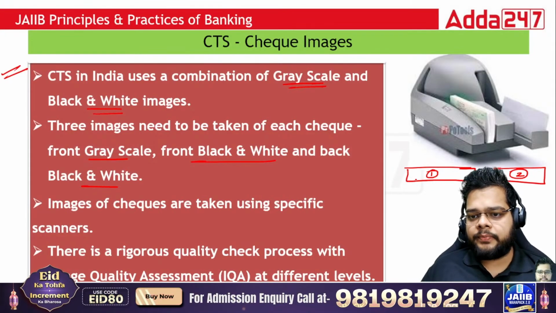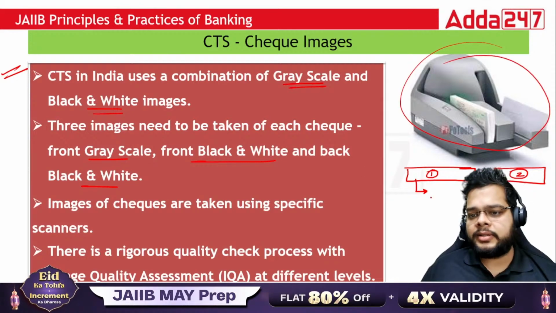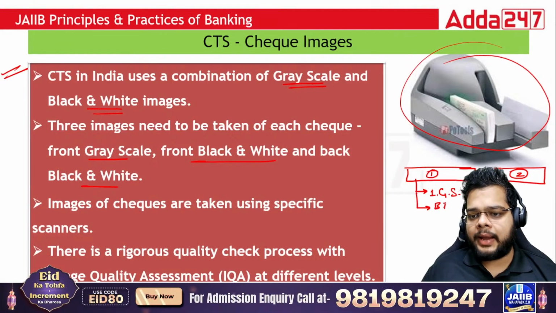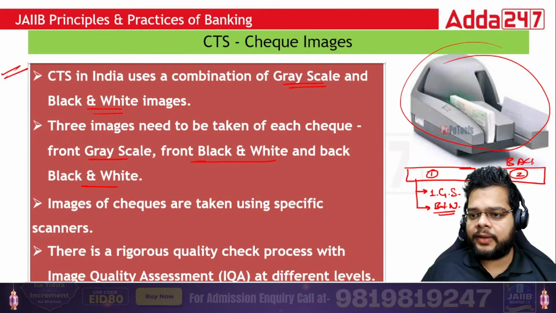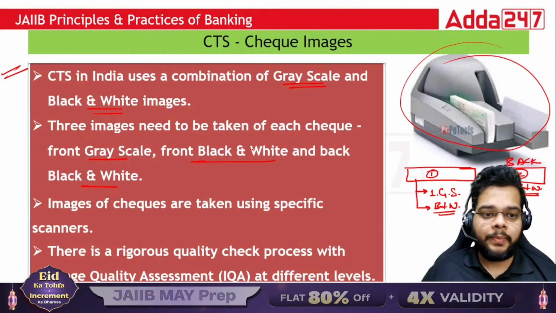The front of a check will have two images via this particular scanner. The first image will be in grayscale and the second image will be in black and white. For the back, that is the second phase, we take only the black and white image. Okay, so that is how you should remember.